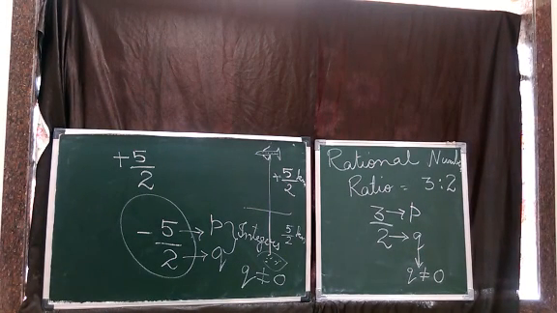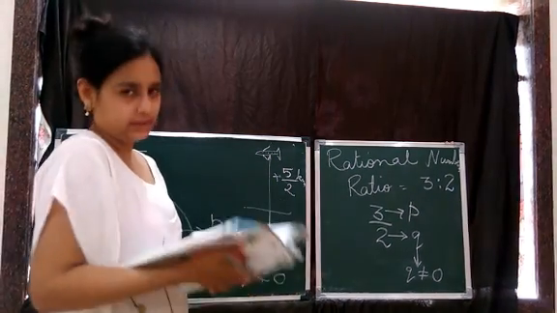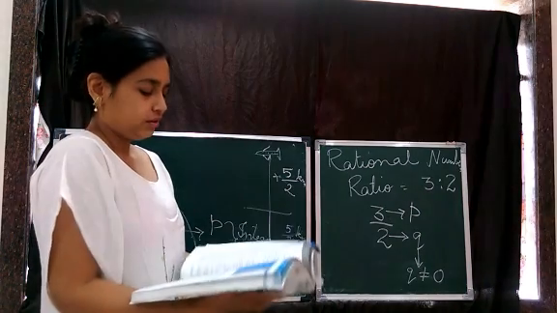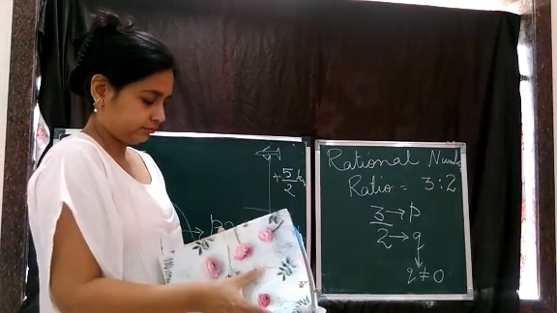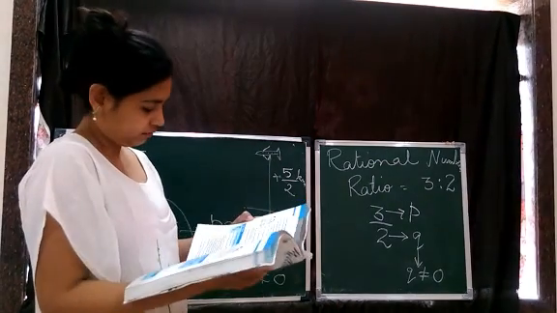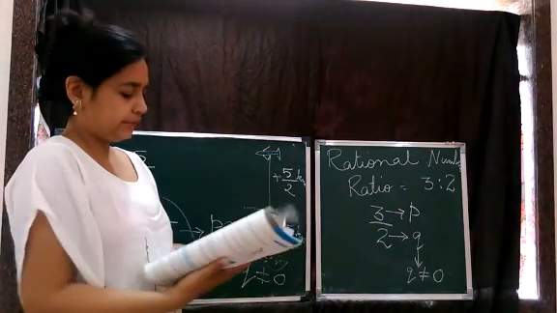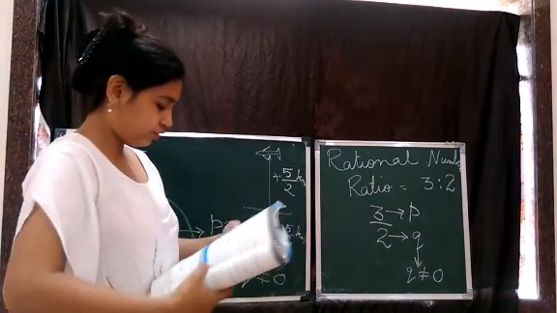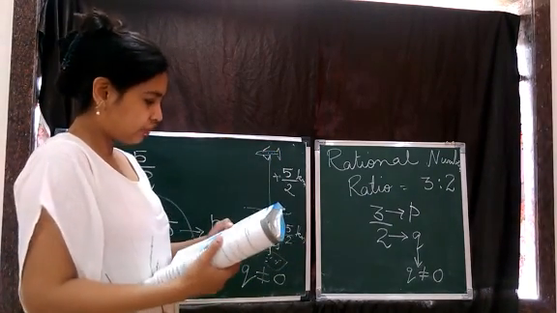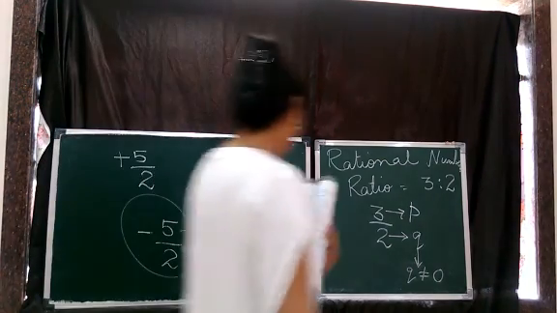Now, where is the book? Here's the book. Let me open the book for myself actually, not for you all. Yes, what rational numbers are, we completed. Now we have to start. There's a Try These, children, on page 174. Let's do that.